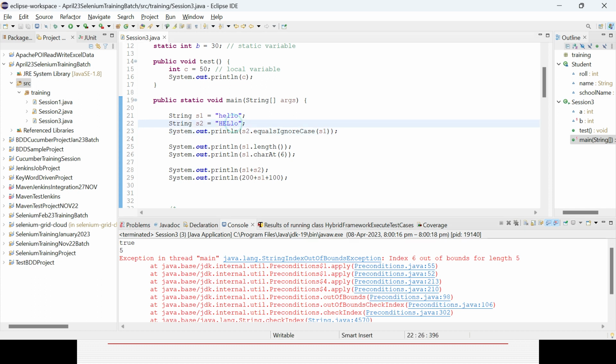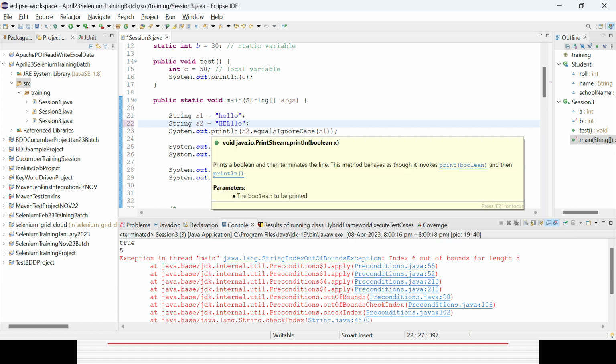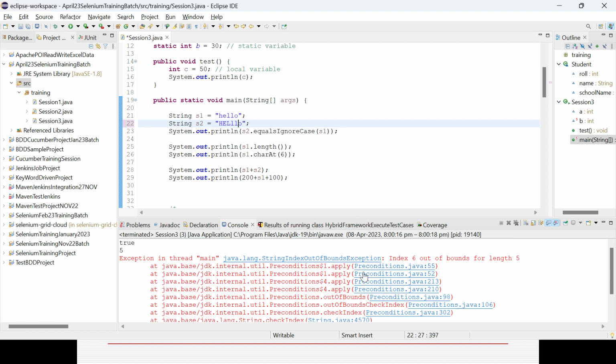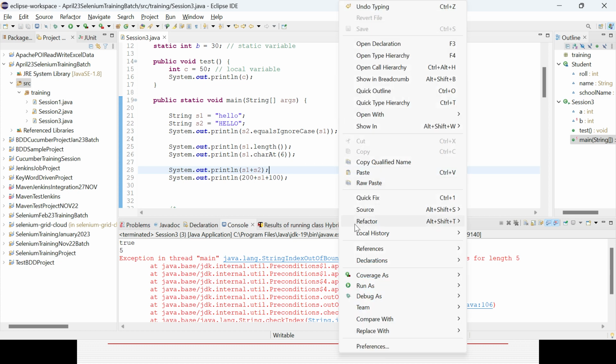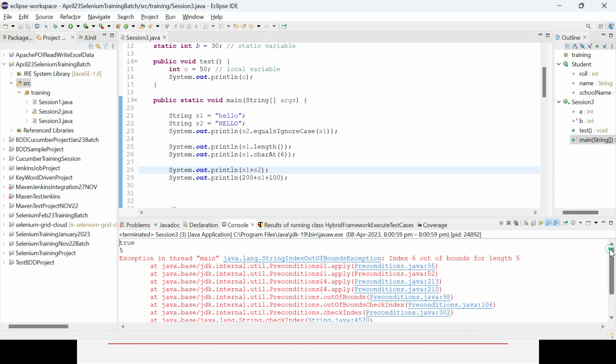Not sure if the index is not the same, that is the reason. Here if you give L, now one second, H. Yeah, it is coming as true.